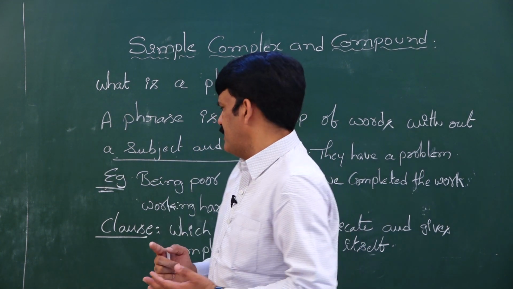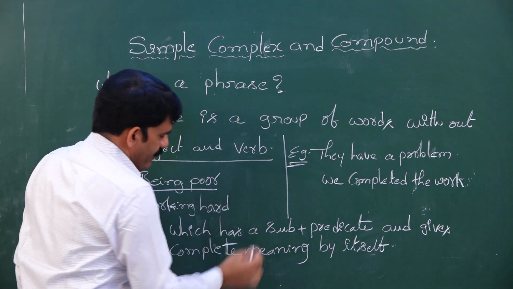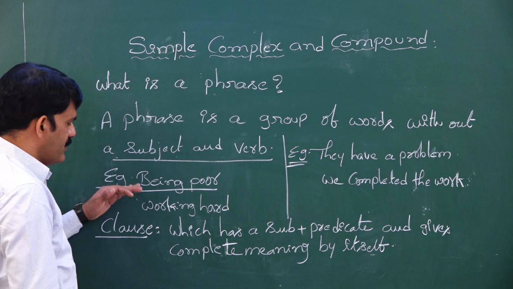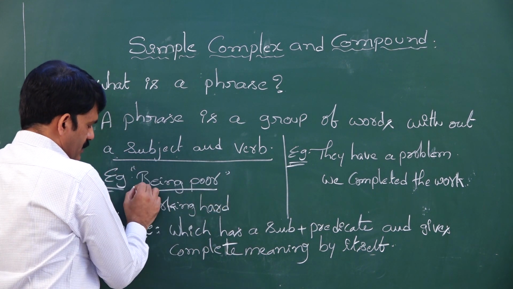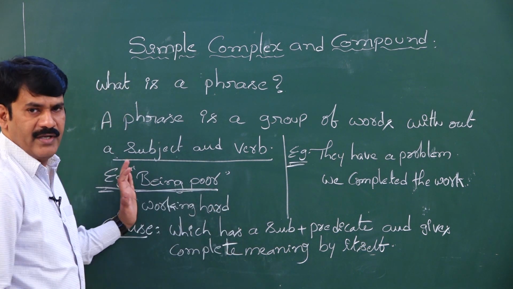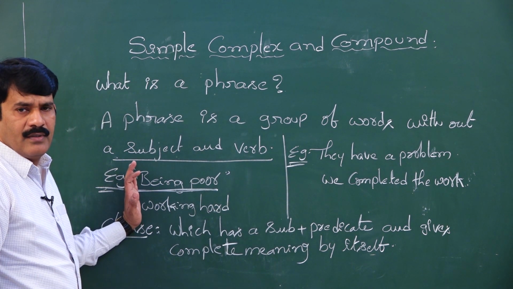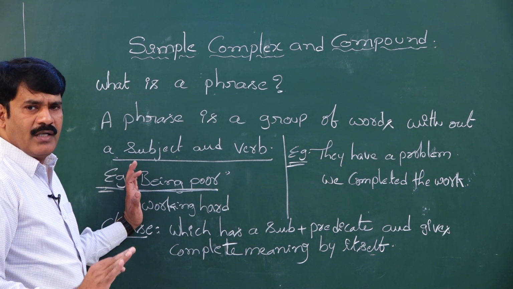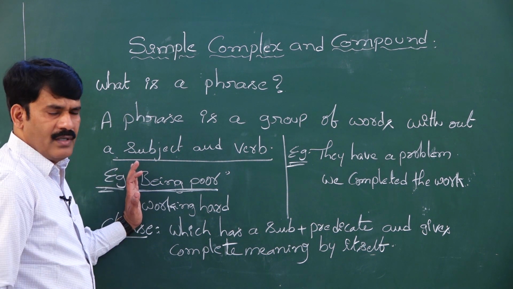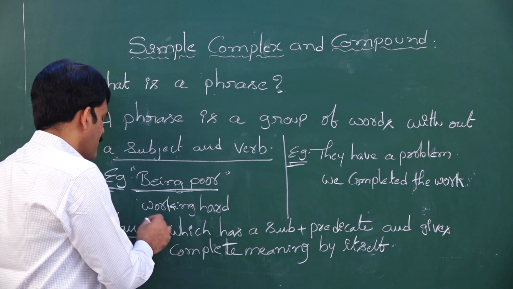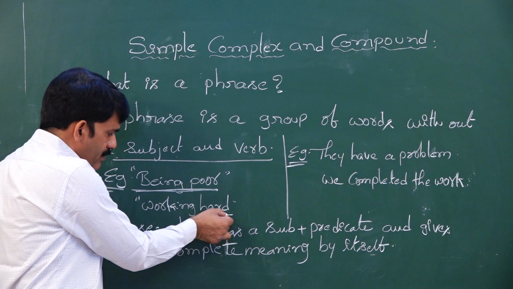When you see the sentence, being poor, is it a clause or a phrase? This part does not have any subject and there is no verb even. When we do not find a subject and a verb, my dear students, you can confirm the given part is a phrase. Let us see the second part even. Working hard. Is there anybody working here?